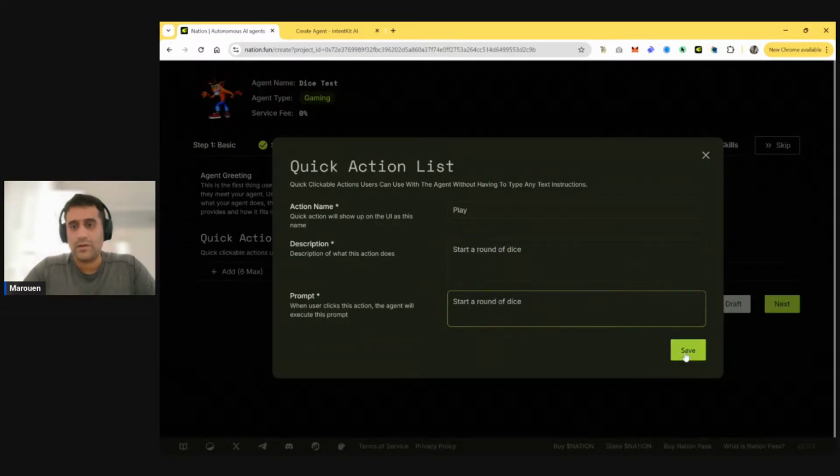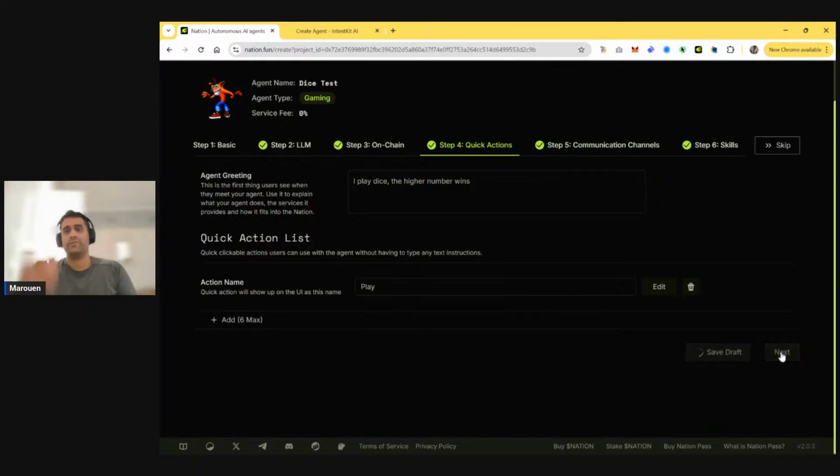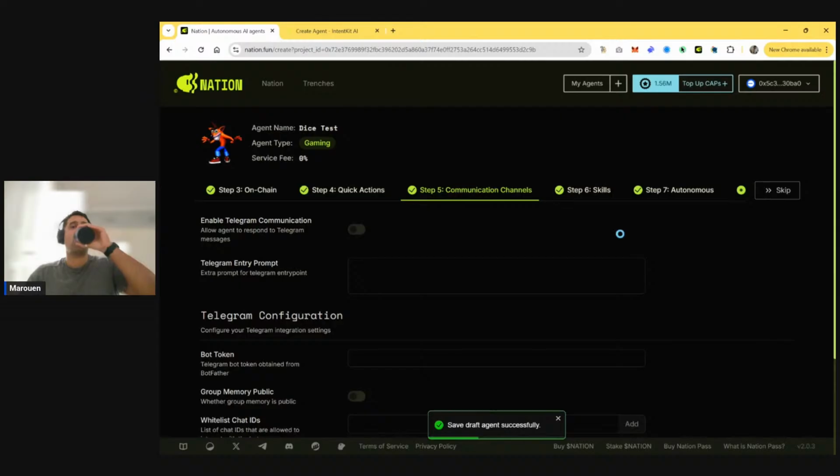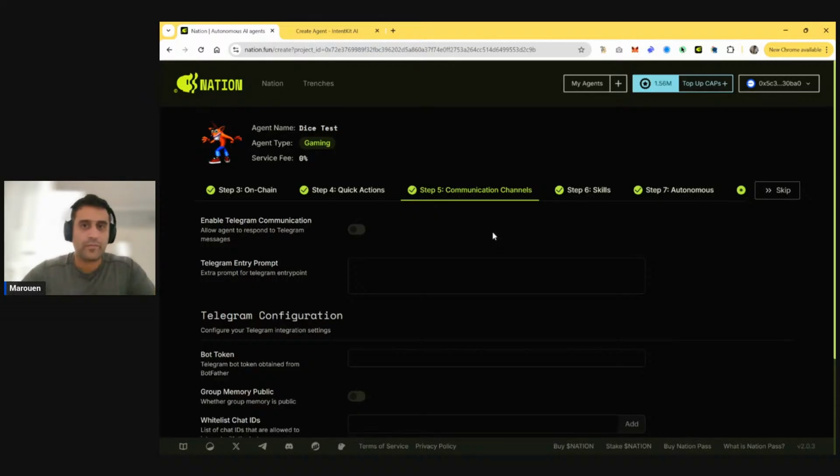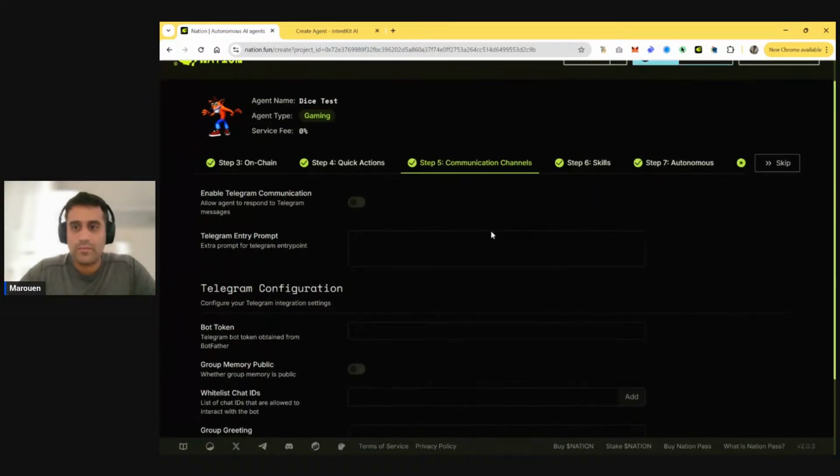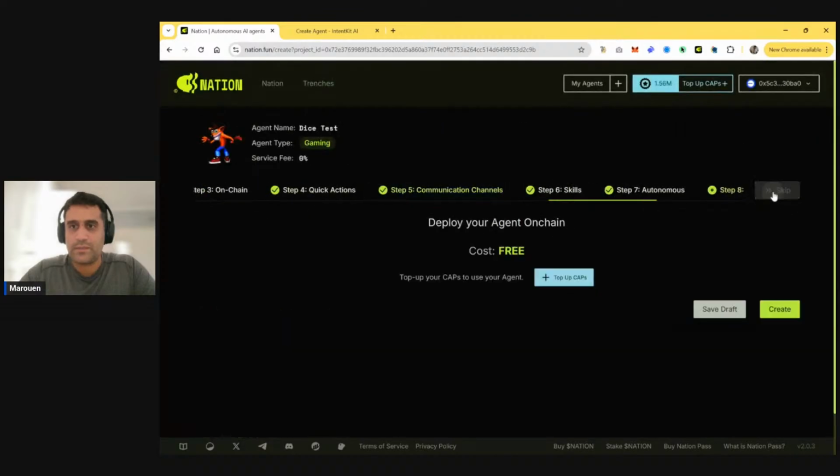Okay. So this will show as a quick action for the user to just click on instead of typing. And let's go ahead and try it out. Yeah, skip. Just deploy.